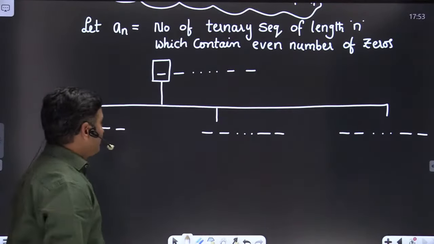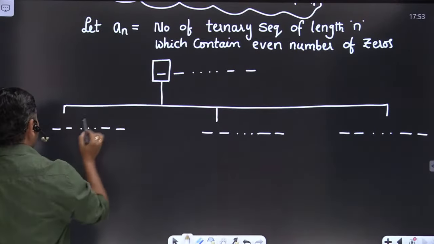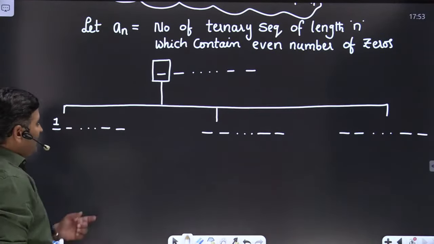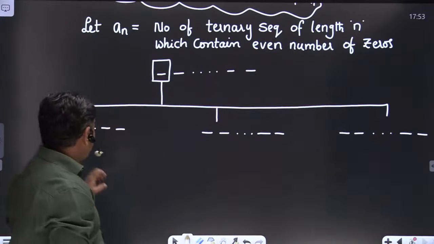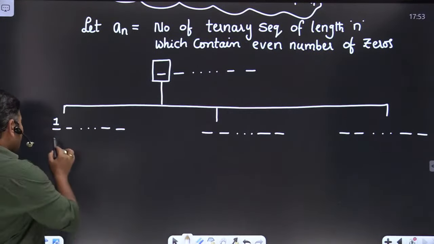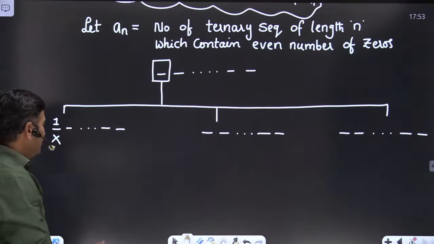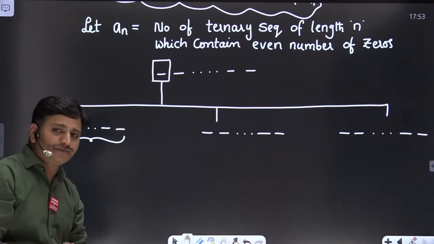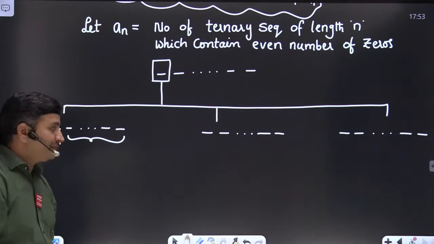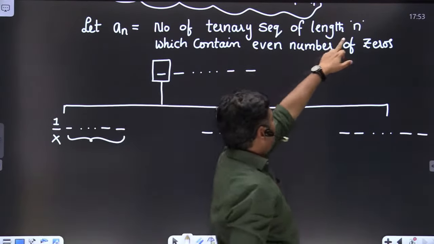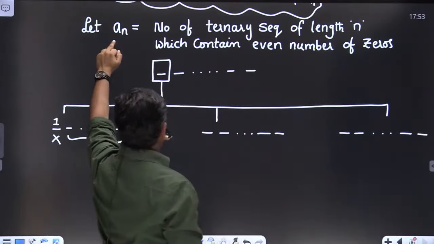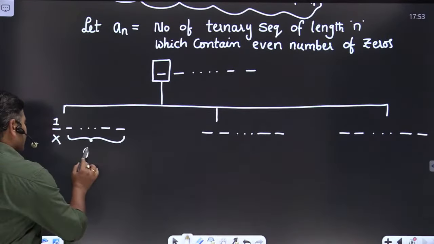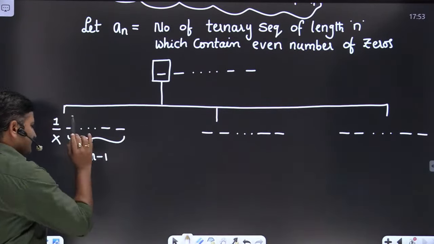Right, friends. Suppose I fill the first bit with 1. I am expecting an even number of zeros, and the first bit is occupied with 1, so this bit is completely wasted. From the remaining sequence of length n minus 1, I am expecting an even number of zeros. If the sequence length is n, the even number of zeros count can be defined as a_n. If the sequence length is n minus 1, it can be defined as a_(n-1).